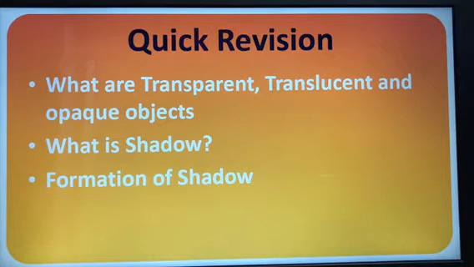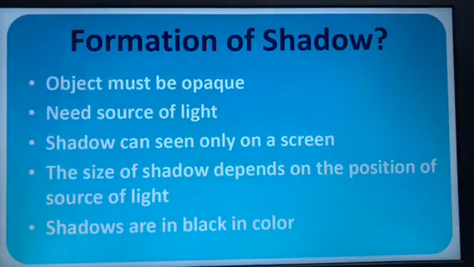Then what is a shadow? Just now I told you. Can anyone tell what is a shadow? Just now we read, isn't it? Tell me. Then formation of shadow. Just now we read out the points, no? First, objects must be opaque, need source of light, shadow can be seen only on a screen, the size of the shadow depends on the position of source of light, shadows are black in color. So now who will tell me what is a shadow? Can anyone tell?